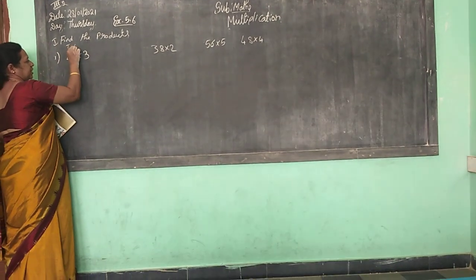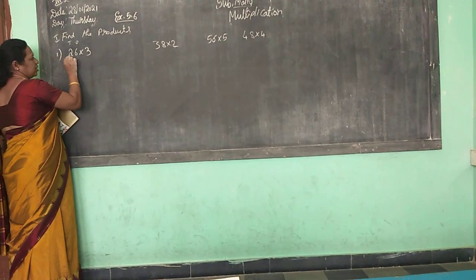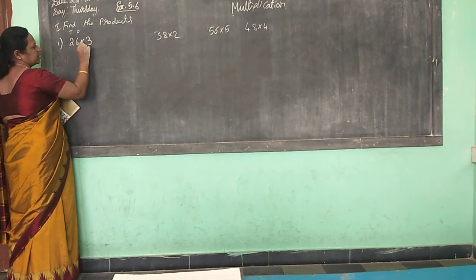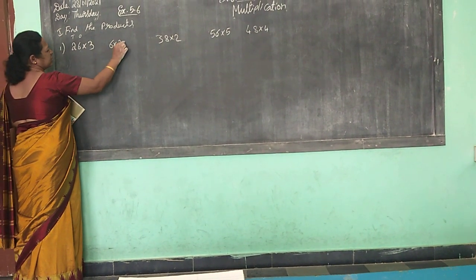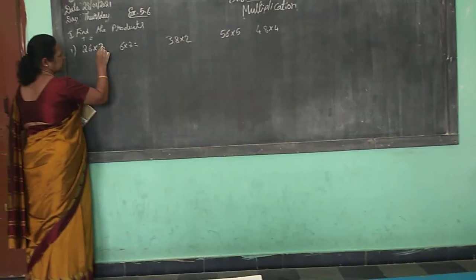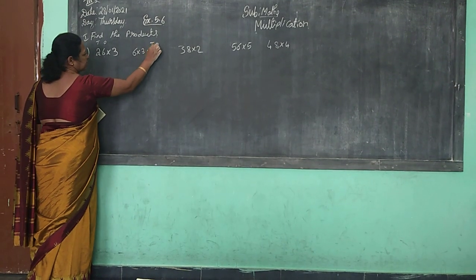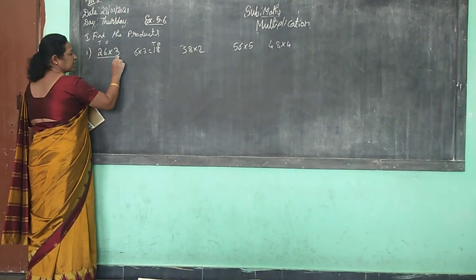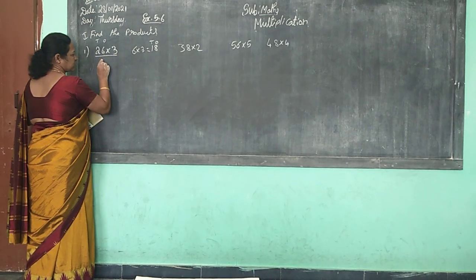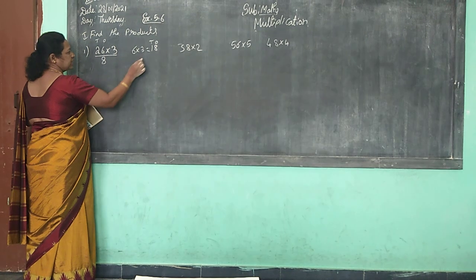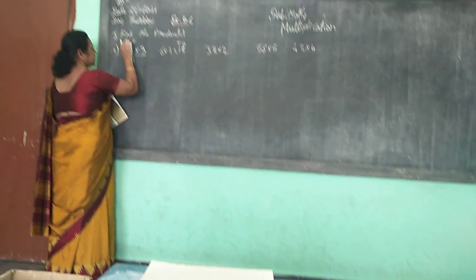Here 2 digits are there, tens and ones. Here 3. So first multiply ones. That is 6 into 3, how much? 3 6s are 18. Here 2 digits came, tens and ones. What will you do? Write 8 in the ones place. Carry 1 to the tens place here.